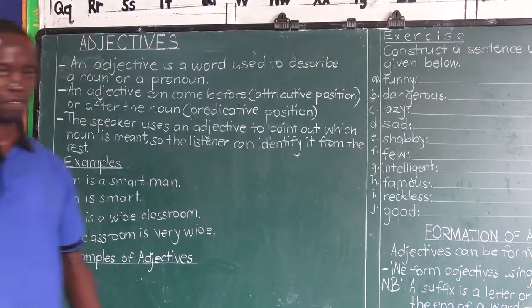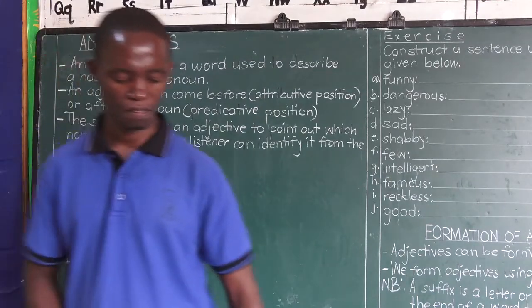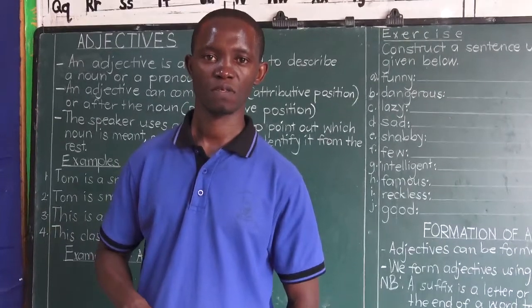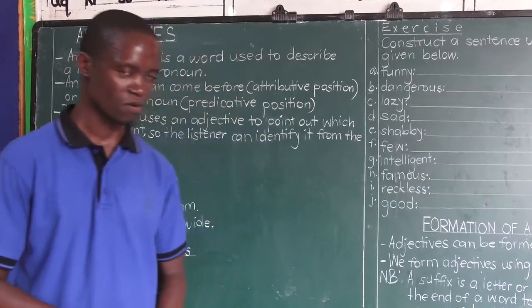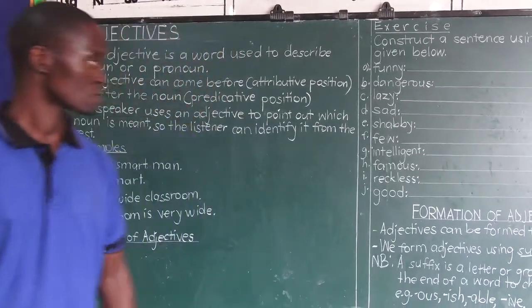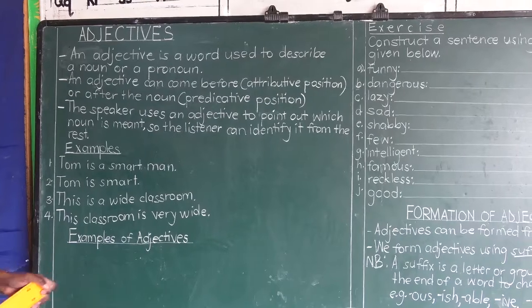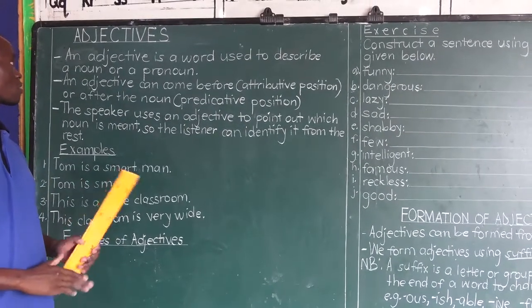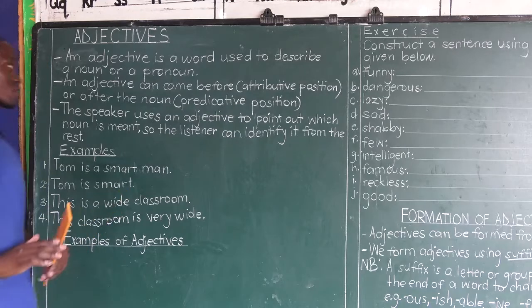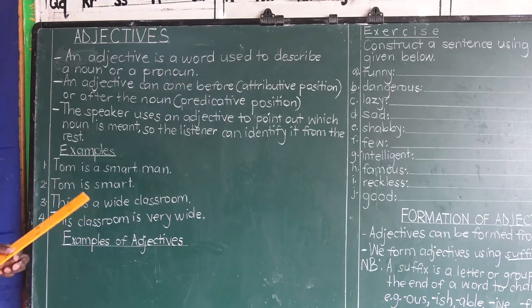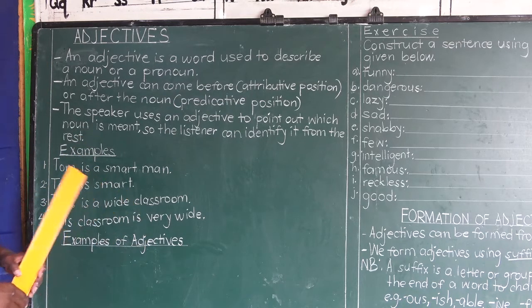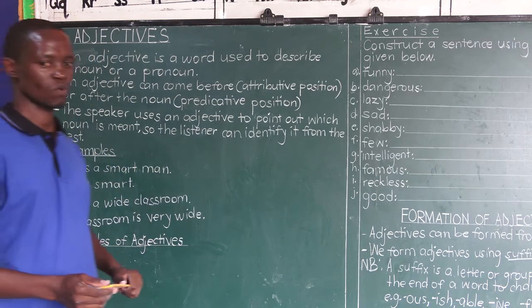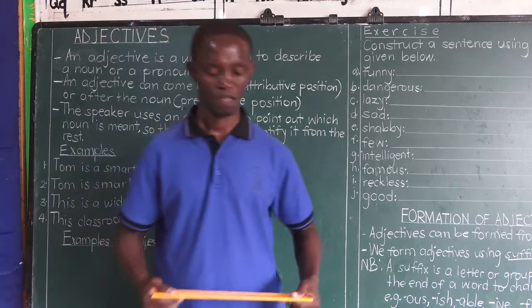Welcome to this lesson on P.6 English, Term 1, where our topic is safety on the road. Like any other topic, in safety on the road, we have different subtopics we look at and different aspects. So today, our focus is on adjectives. We are in the grammar part of it.